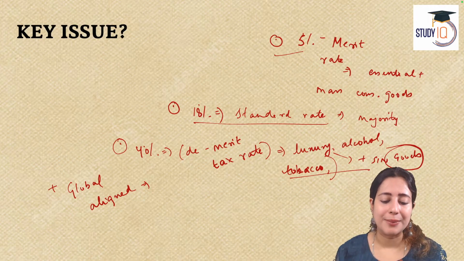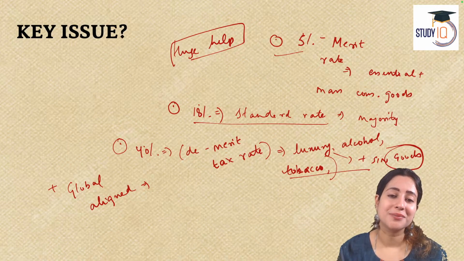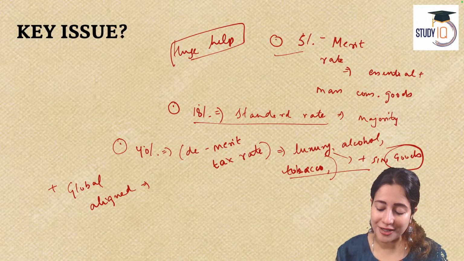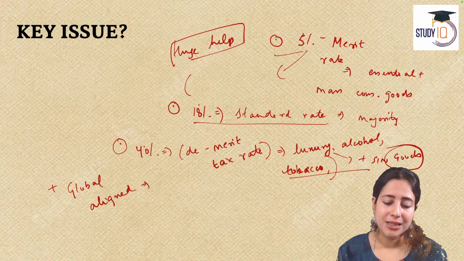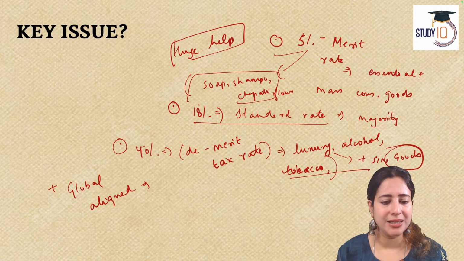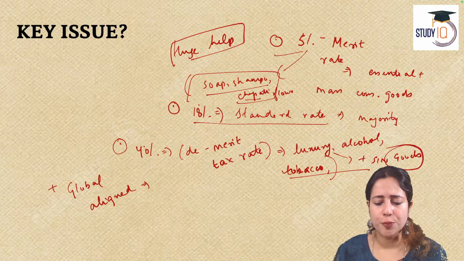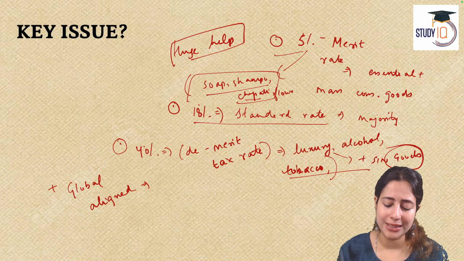Another thing that's going to happen is that today there has been a huge relief. The government has given a huge help to whom? To households and consumers. So at the micro level, the 5% rate that I spoke about, the merit rate, will include products like soap, shampoo, daily use products for people. For example, chapati flour, all these things will be either absolutely free, exempted from any GST, and the more expensive ones could come under the 5% slab. Soap, shampoo, kitchenware, bicycles, all that is the merit list.